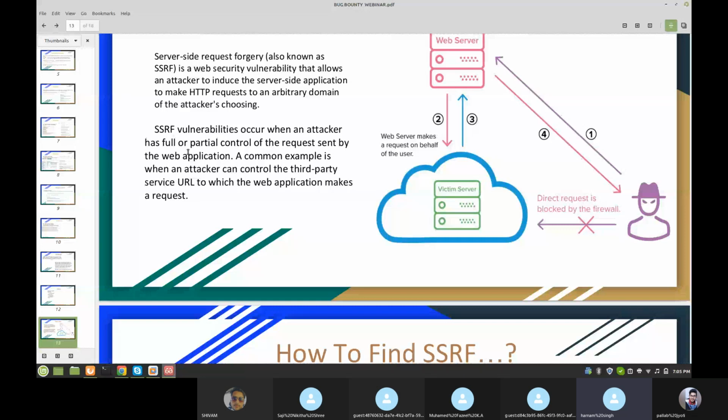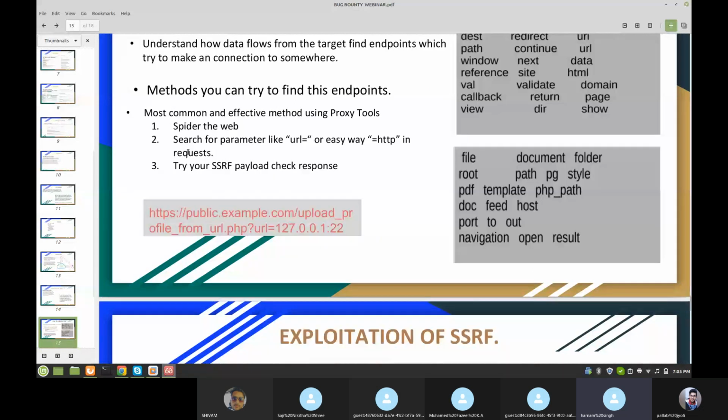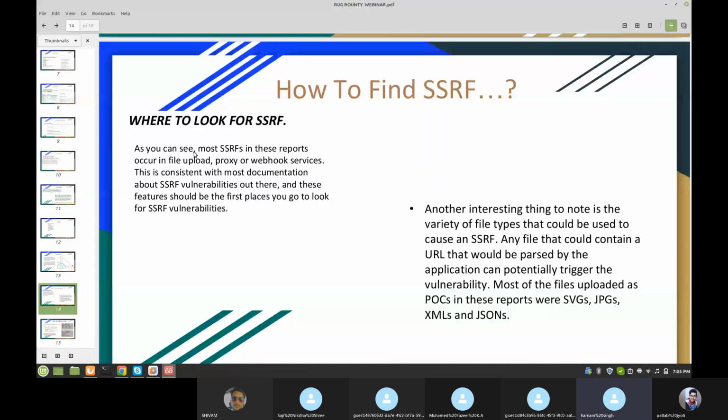Here, if the web application, like here is our web application, http public example.com, is uploading some PHP file, this request can come from there. As you see, most SSRF in these reports occurs in file upload, profile or webhook services. This is consistent with most documentation.